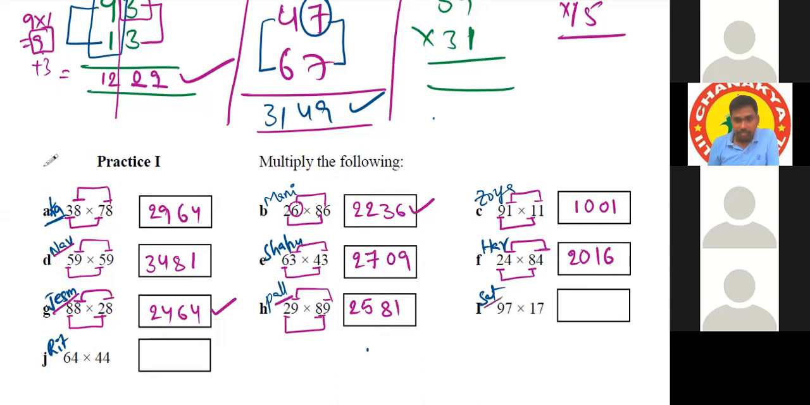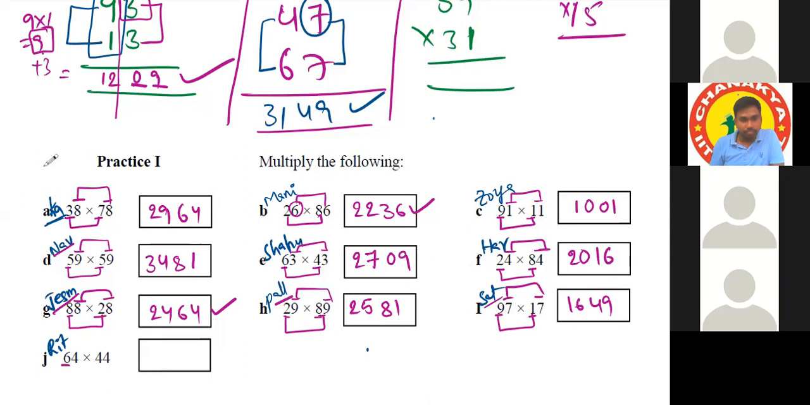Then Satvik. Sir, 9 into 1 is 9. 9 plus 7 is equal to 16. 7 7s are 49. Very good. 1649. That's all.